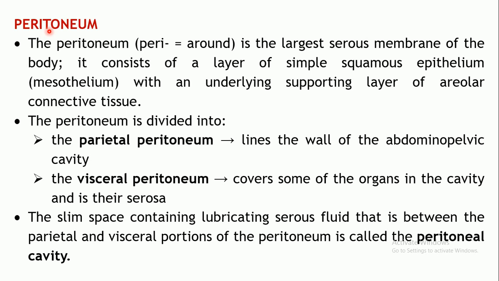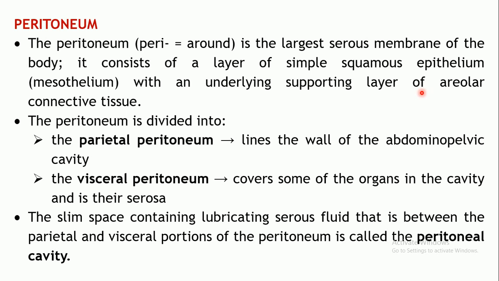The next part is the peritoneum. Now this peritoneum, peri means around. The peritoneum is actually the largest serous membrane of the body. It comprises mainly simple squamous epithelium along with areolar connective tissue. Remember I told you that the outermost layer, the serosa, is actually the visceral peritoneum.